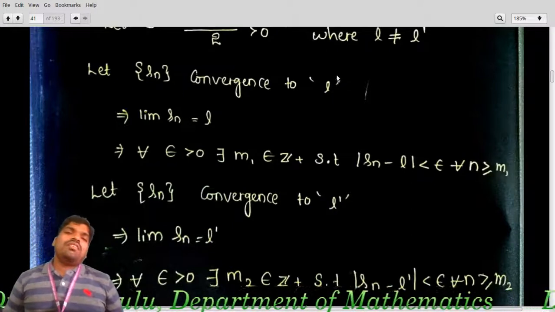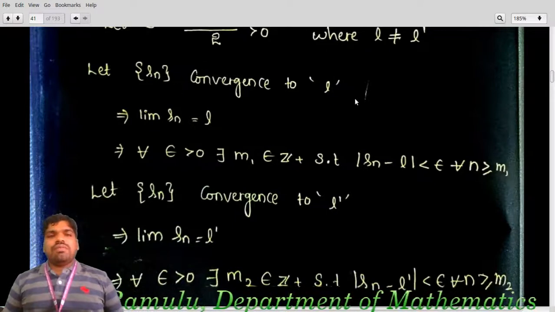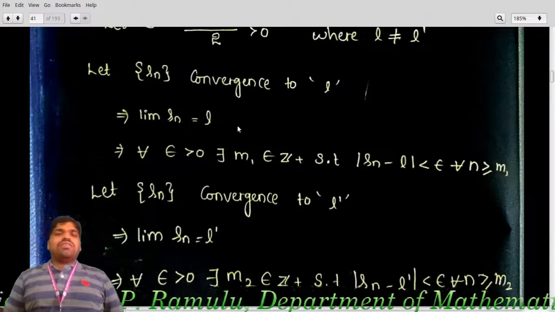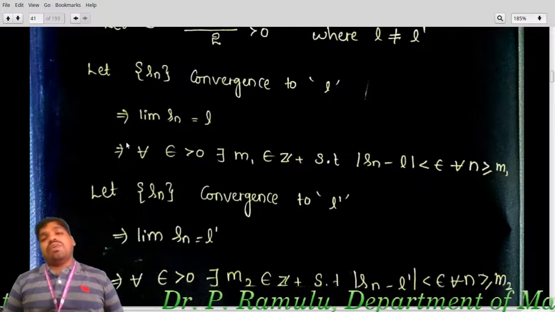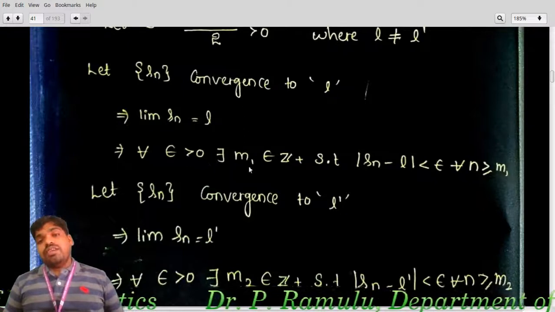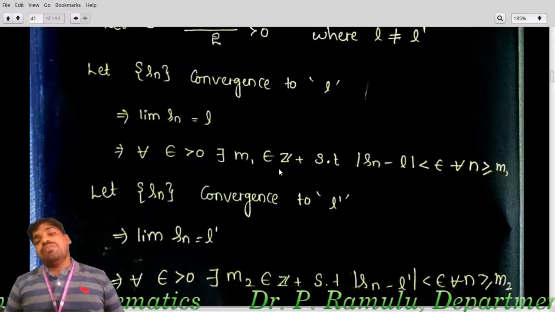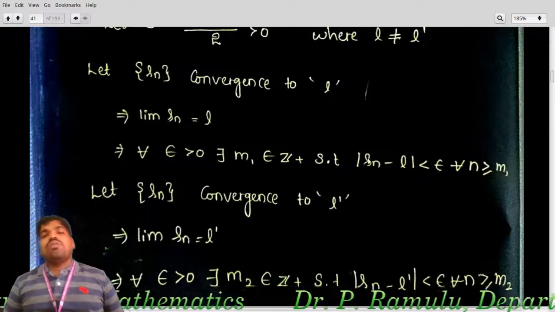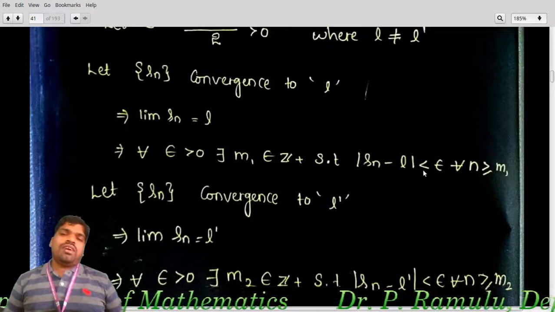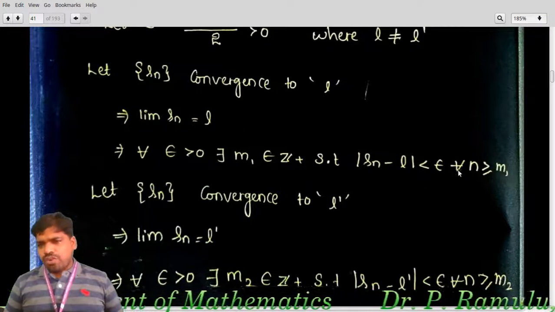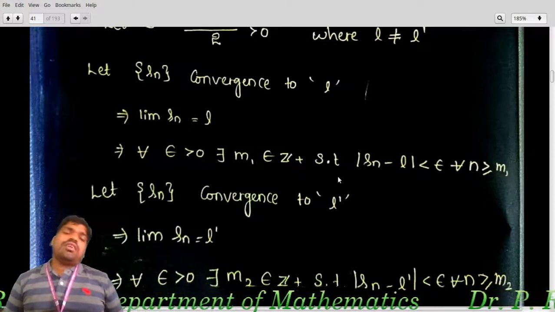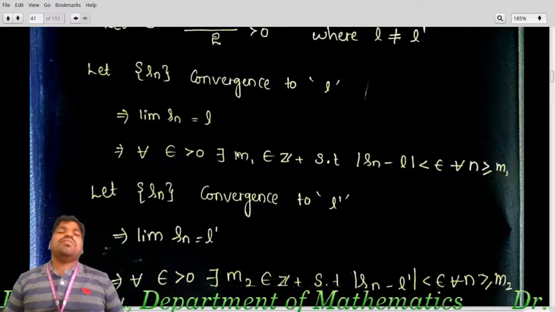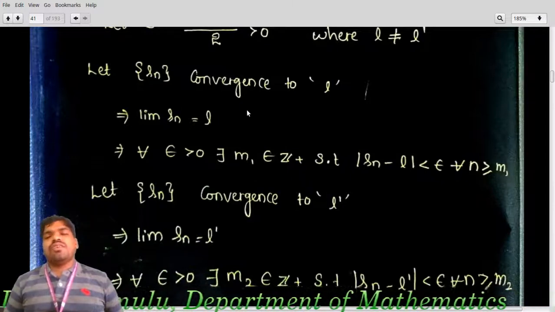What is our definition? Sn converges to L, which implies limit Sn equals L. That is nothing but: for every epsilon greater than 0, there exists M1 belonging to Z plus such that mod Sn minus L is less than epsilon for all n greater than or equal to M1. First of all you have to put M, but I require another one, that's why I am putting M1 here. So this is the definition.